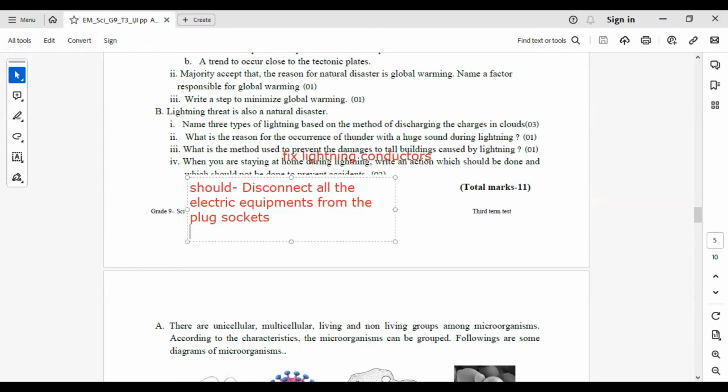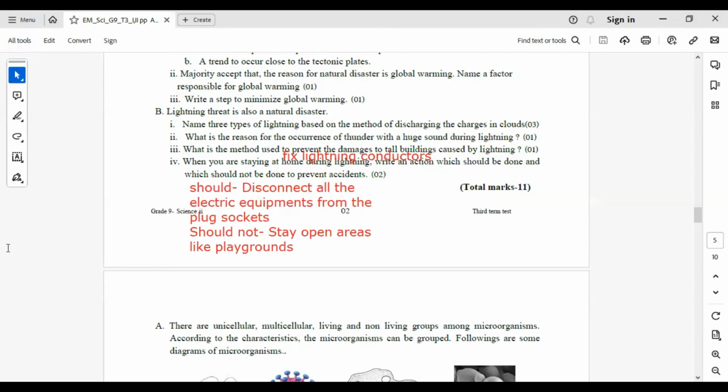And should not: stay in open areas like playgrounds.